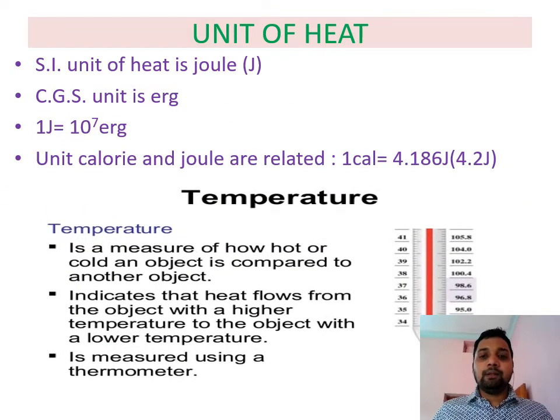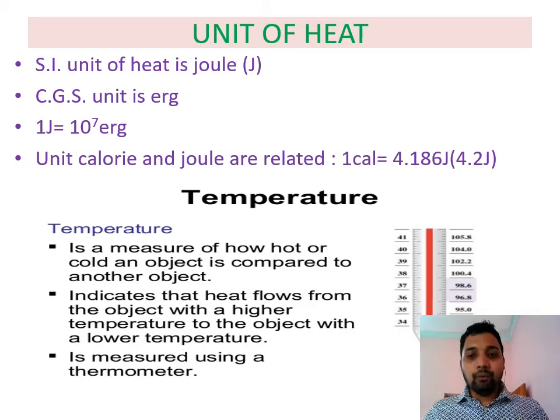Another term used here is temperature. Because we do not have any instrument to directly measure energy, we measure the intensity, the degree of hotness or coldness contained in a body, by temperature. Temperature indicates which side heat is flowing to, because heat always flows from a hot body to a cold body. The hot body has more temperature, the cold body has less. That means it always flows from higher temperature to lower temperature.